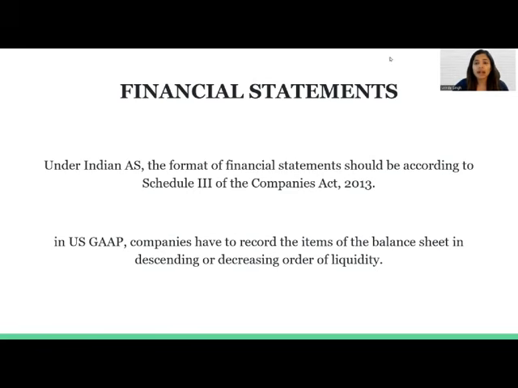In contrast to this, under US GAAP, companies have to record items in their balance sheet in decreasing order of liquidity. Order of liquidity means presentation of assets in the books of account in order of the amount of time it will take for them to be liquidated or converted into cash. The assets which will be liquidated earlier will be at the top and the assets which will take the highest amount of time to be liquidated will be at the bottom. For example, cash and cash equivalents will be recorded first, followed by marketable securities, then accounts receivable, then inventories, and so on.